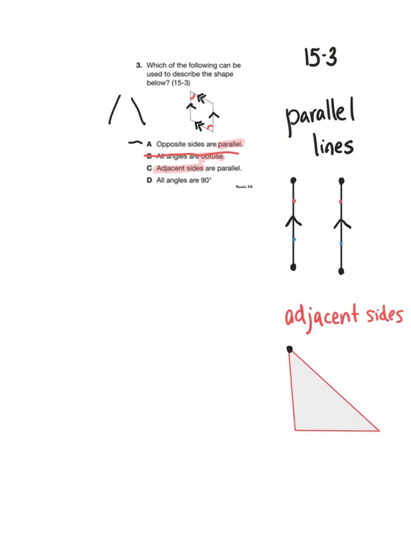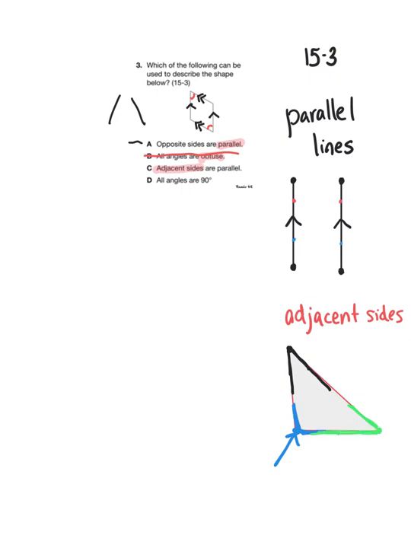So this is a vertex, and these two sides that I'm highlighting in black are adjacent. This is a vertex, and these two sides are adjacent because they're touching each other at the vertex. This is a vertex, and these two sides are adjacent.